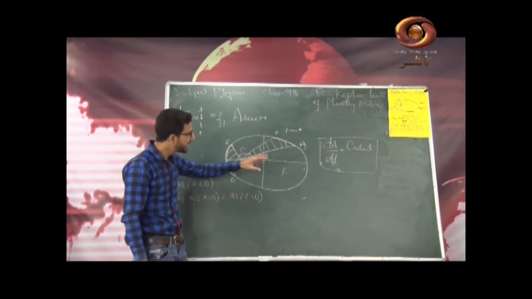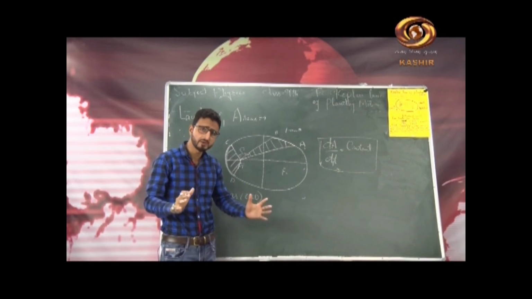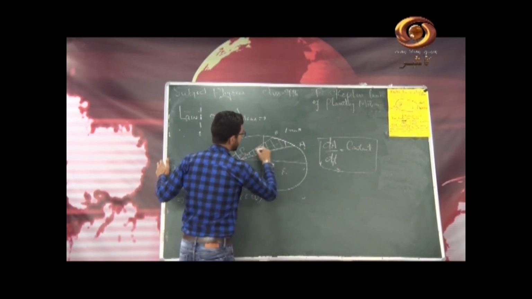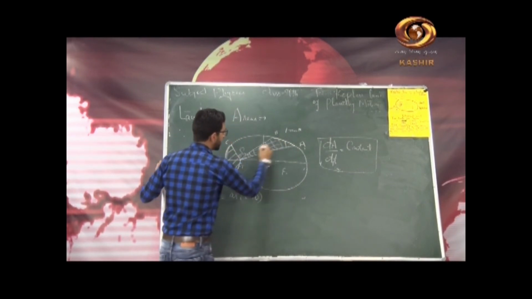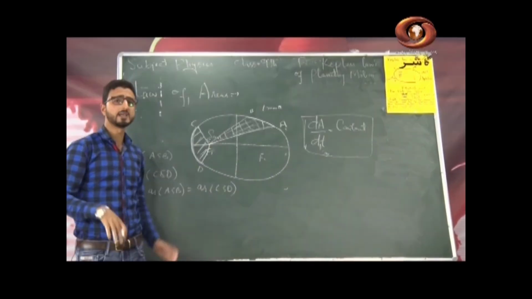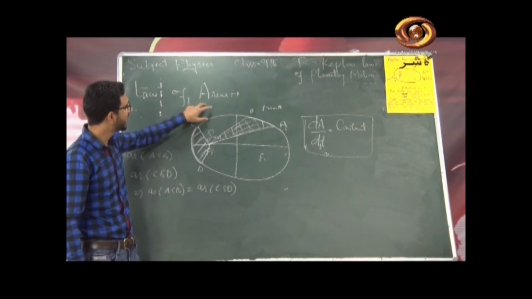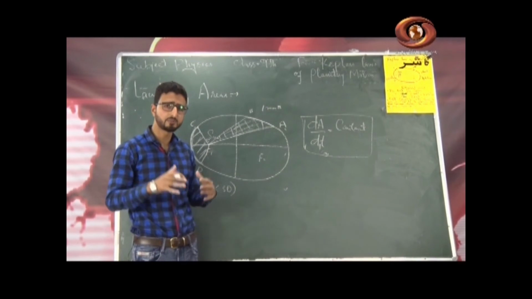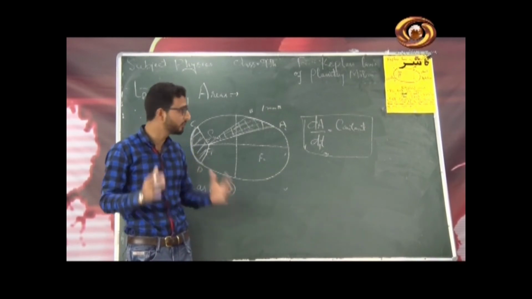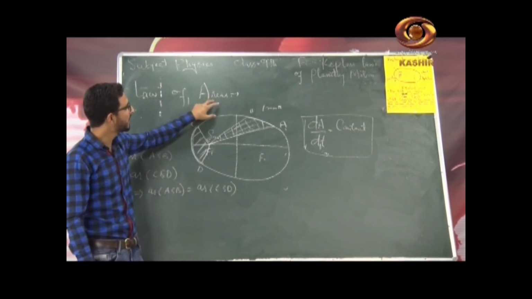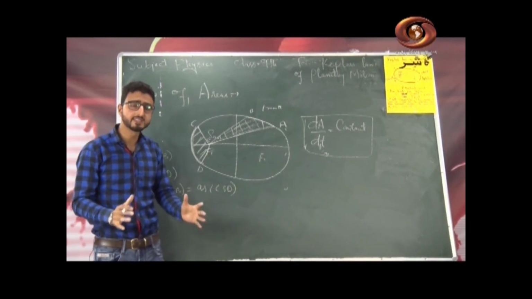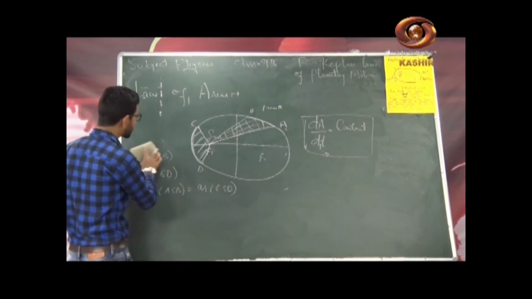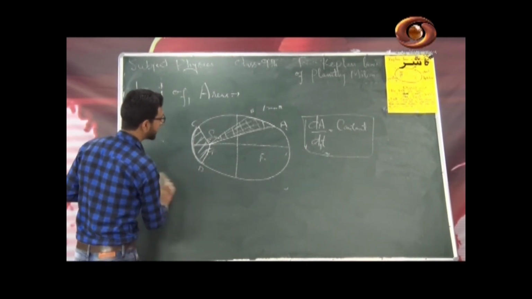Simply, the aerial velocity of the planet around the sun remains constant, or I can say the line joining the sun and the planet sweeps equal areas in equal intervals of time. This is Kepler's second law, since it defines the aerial velocity that is constant for a planet, because it follows from the law of conservation of angular momentum. That is why Kepler's second law is called the law of areas, or simply the aerial rule. Now let us discuss Kepler's third law.